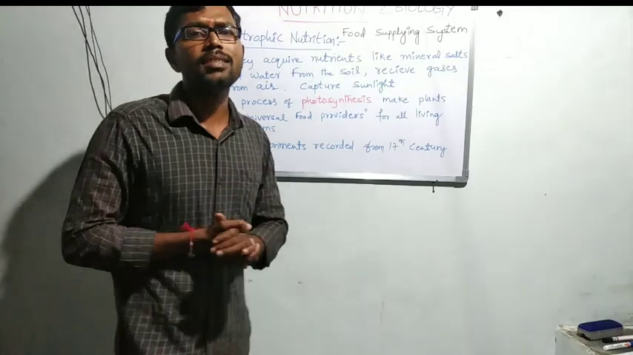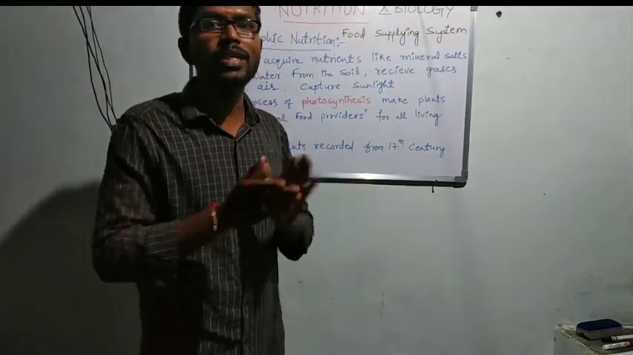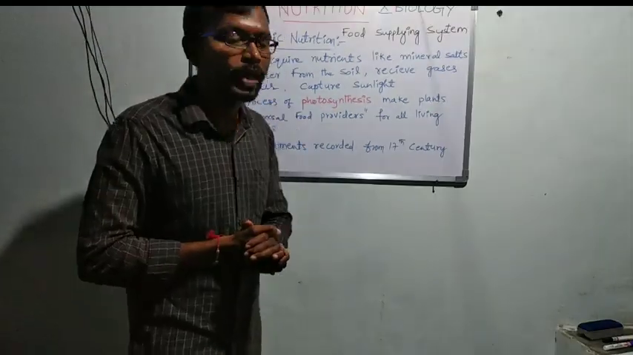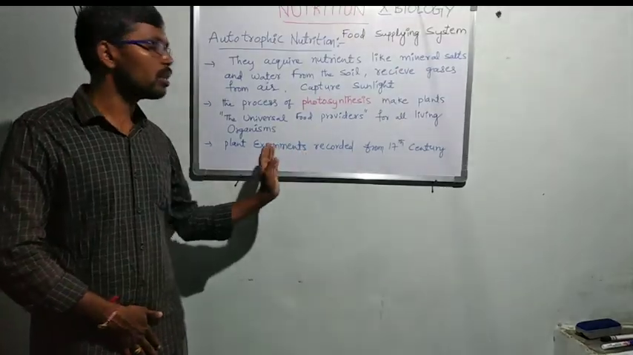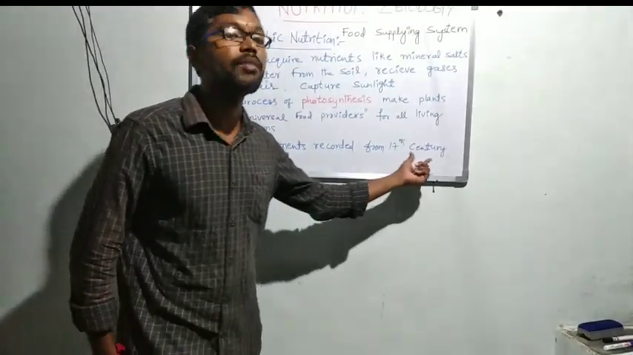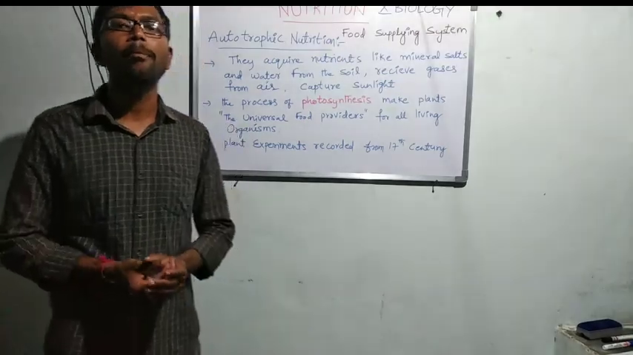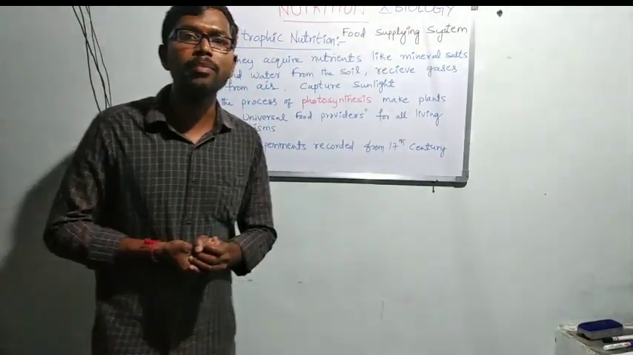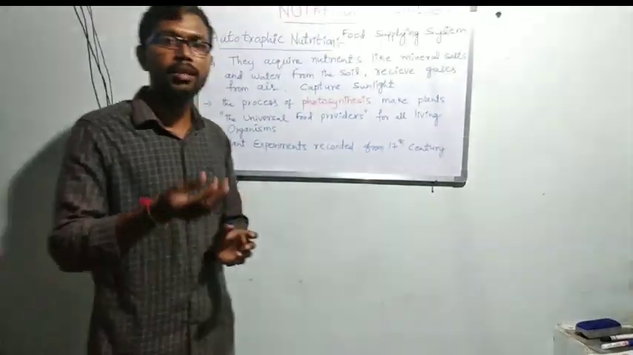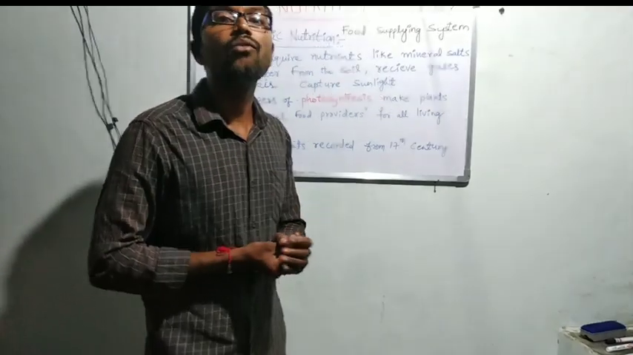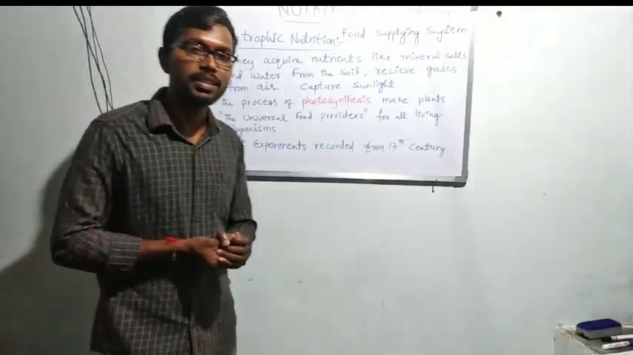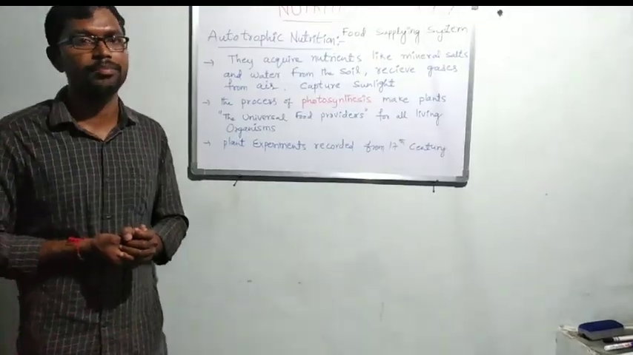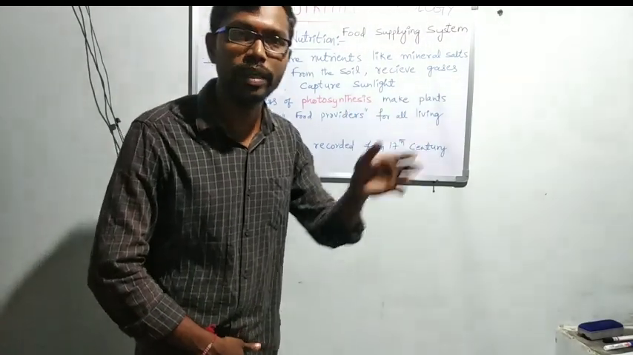So, scientists started their research. Basically, these experiments are recorded from the 17th century about plants. One of the scientists, named von Helmont, conducted an experiment for 5 years. Finally, he established one thing: water is one of the essential factors for the process of making food in plants.